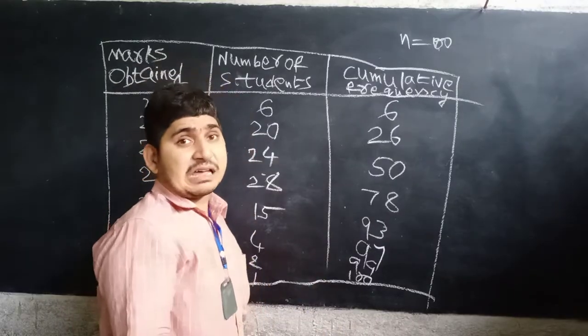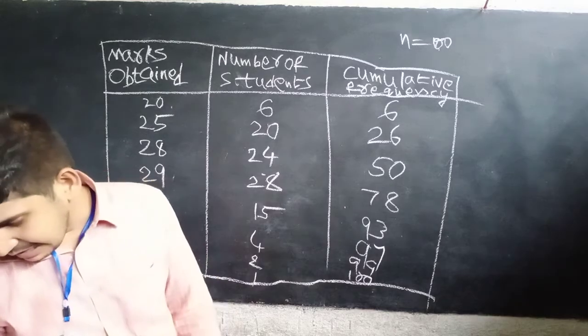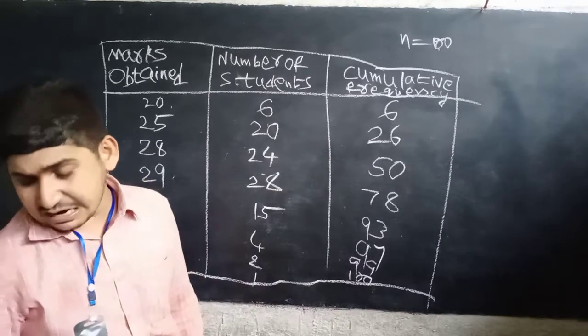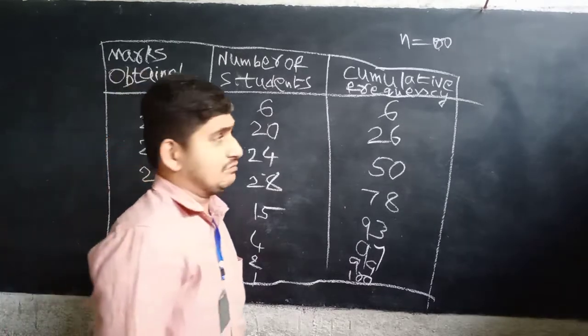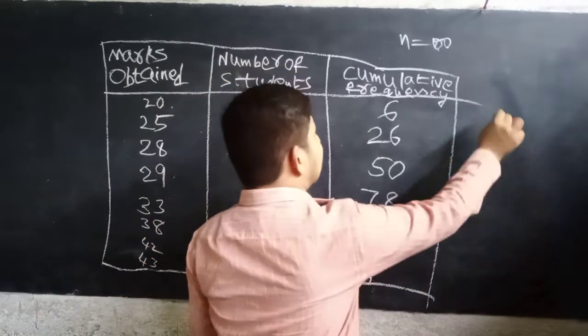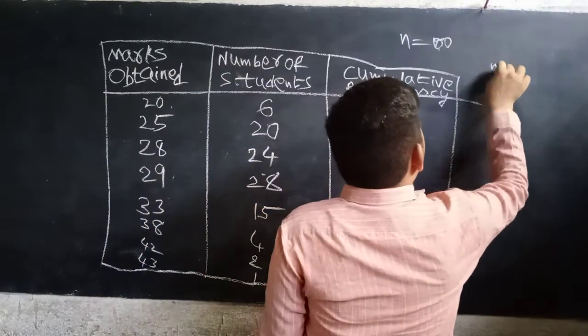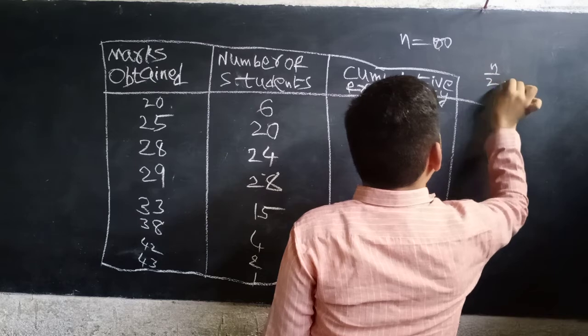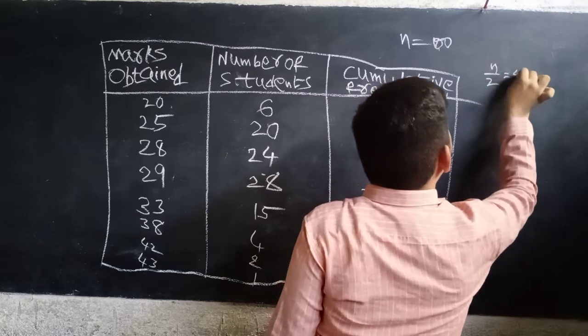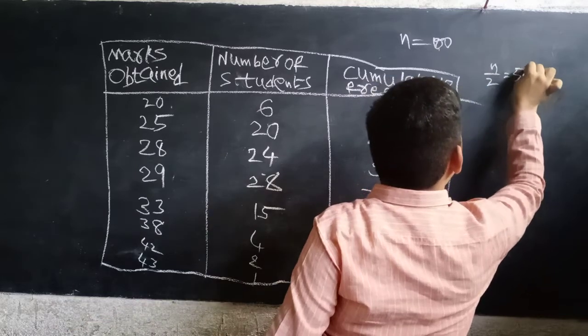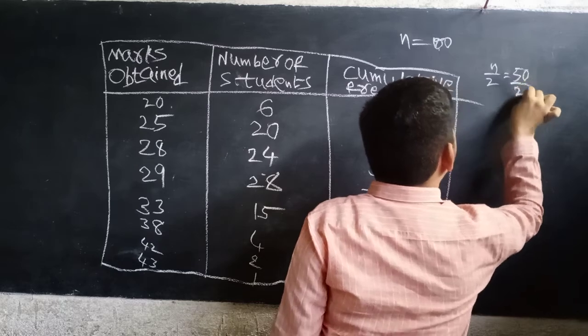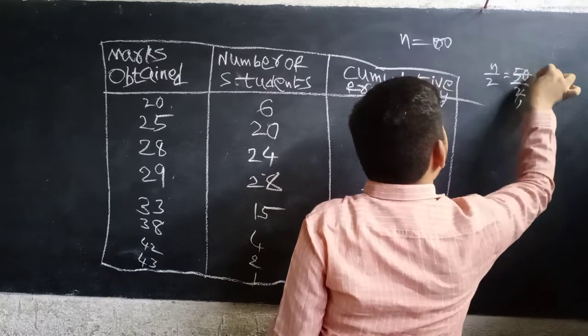So the median will be the average of the n by 2 and the next term. n by 2 equals what? 100 by 2, that is 50.